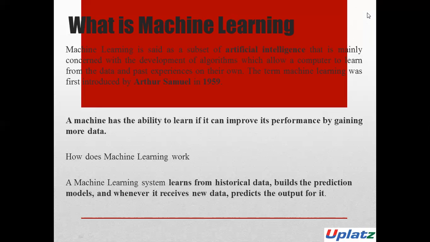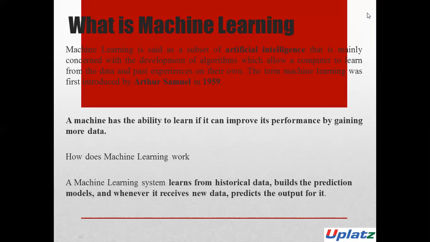So machine learning is a subset of artificial intelligence. It enables a machine to automatically learn from data, improve performance from experiences, and predict things without being explicitly programmed. With the help of sample historical data, which is known as training data, machine learning algorithms build a mathematical model that helps in making predictions or decisions without being explicitly programmed.